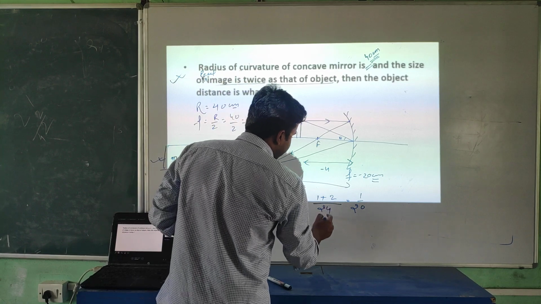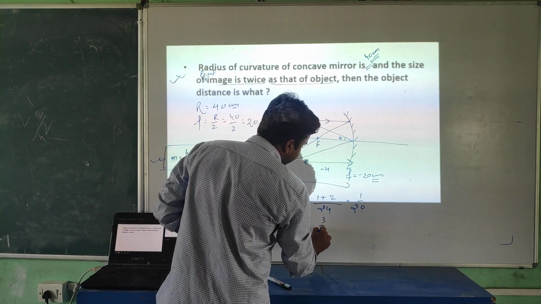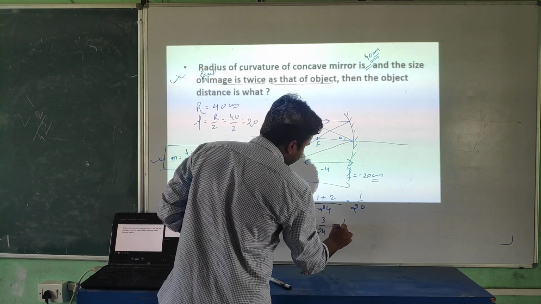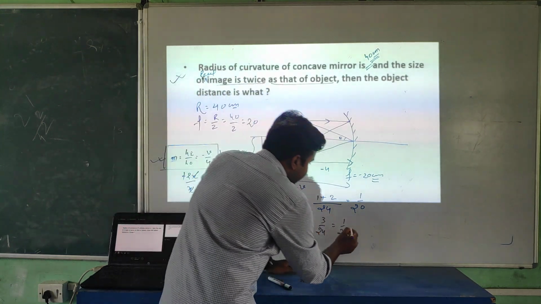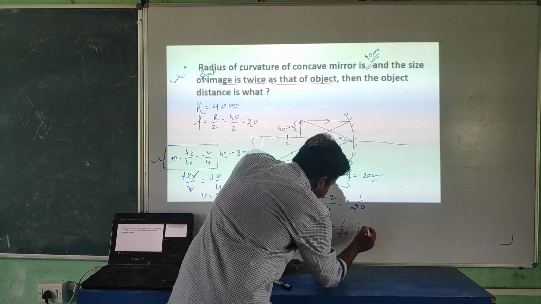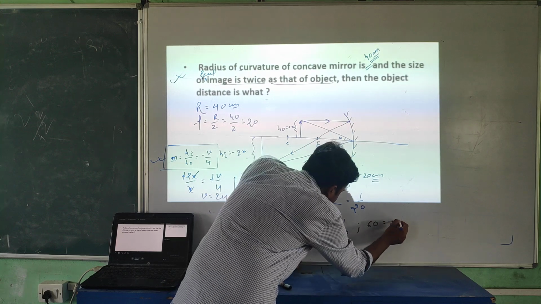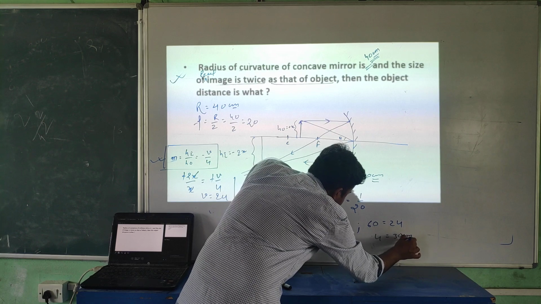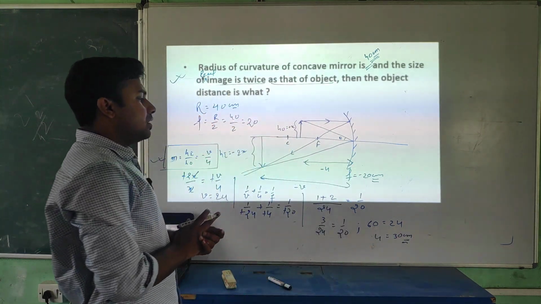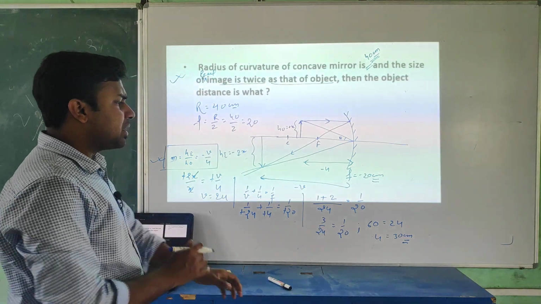Okay. Now here you will get 3 by 2u equal to 1 by 20, and if you do the cross multiplication, what will you get? 3 times 20 equal to 2u, u equal to what? 30 centimeter, student. Okay, now we can verify also our answer.